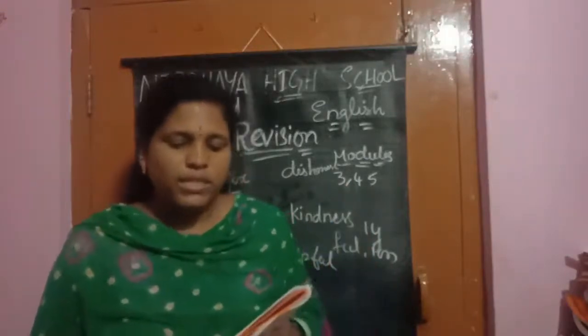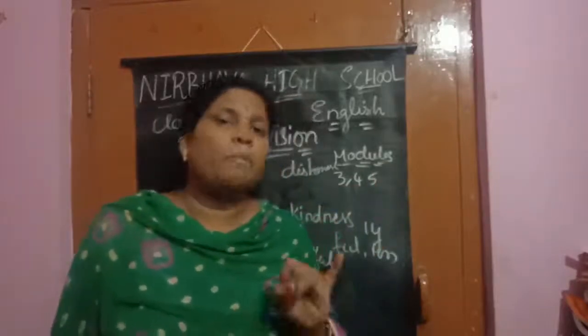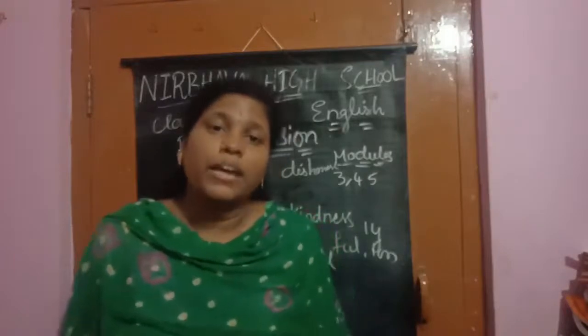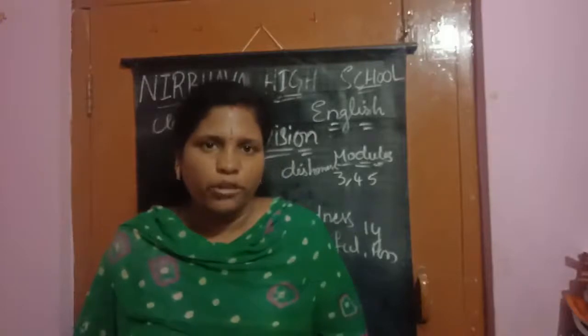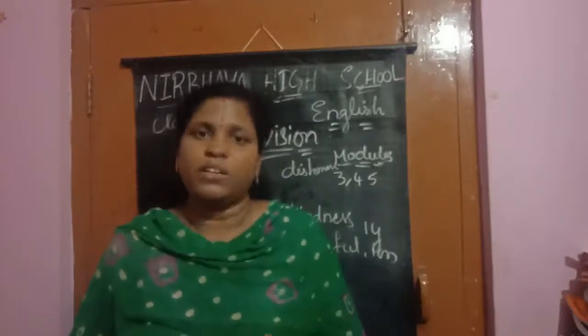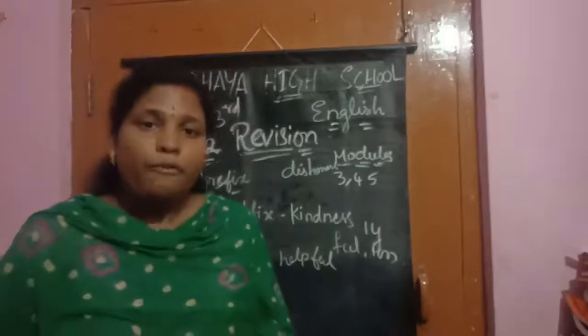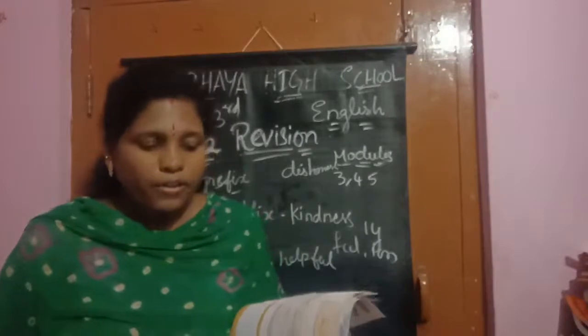Yes, children. This is your module 5 vocabulary part. What is there in the module 3 vocabulary? Prefix. Module 4 vocabulary, suffix. Module 5 vocabulary, antonyms, which means opposites. Now we have completed module 5 vocabulary. Now we are going to learn formal writing and creative writing from module 5.